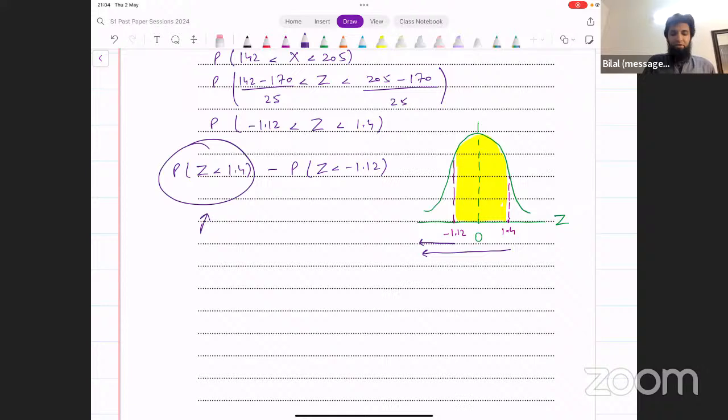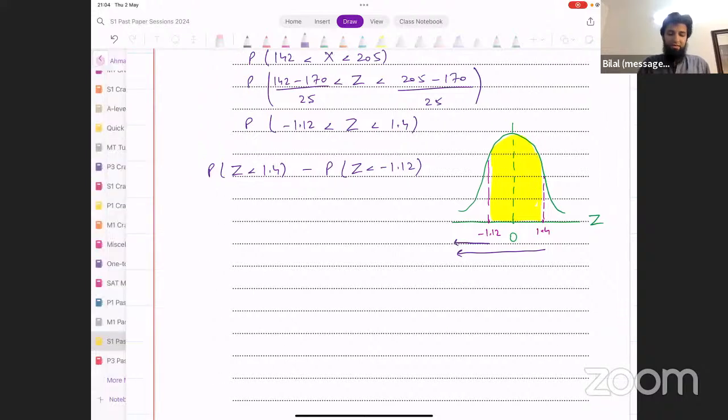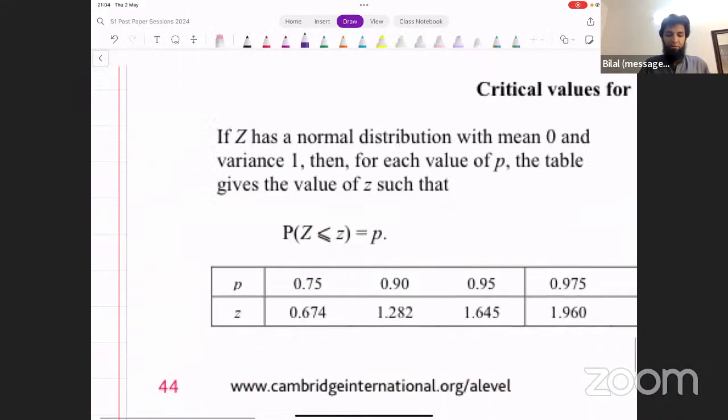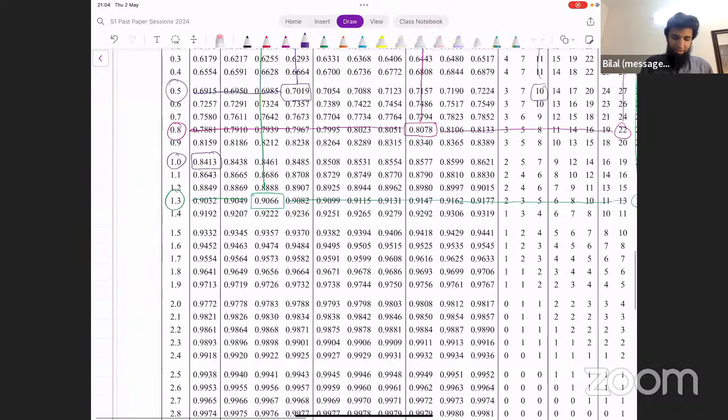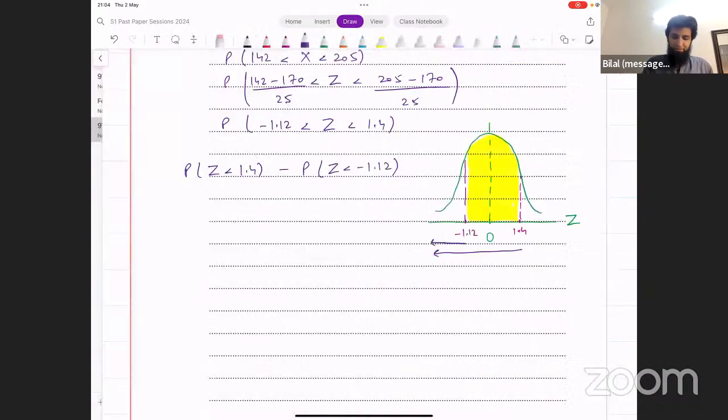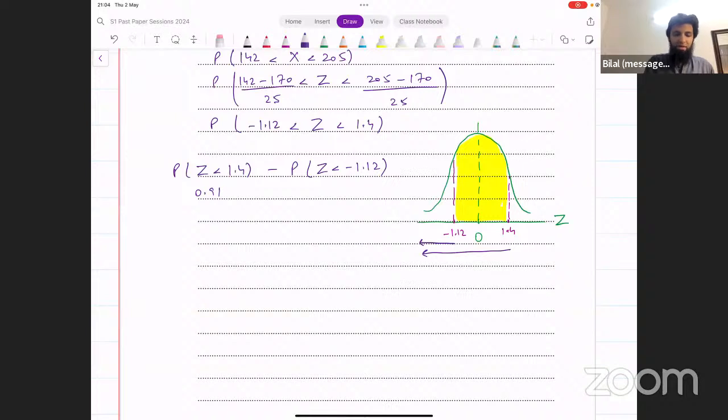Now, this is something that we can find from the table directly. Z less than 1.4, we can figure out this number from the table. Z less than 1.4, that's standard form, right? That's here, 1.4, that's 0.9192. This number is 0.9192. The problem is this other number. This is not standard form. Now we have to think of this again. Z less than minus 1.12. What does that mean? Let's focus on this part now.